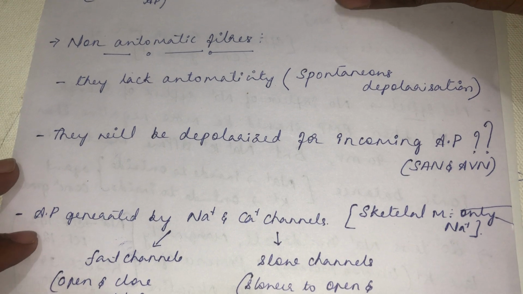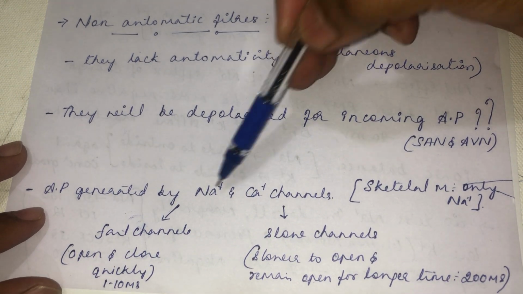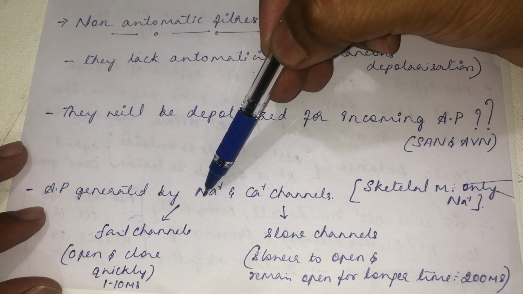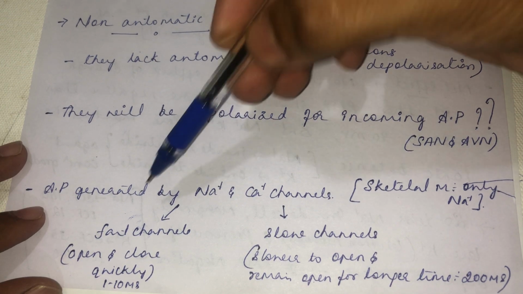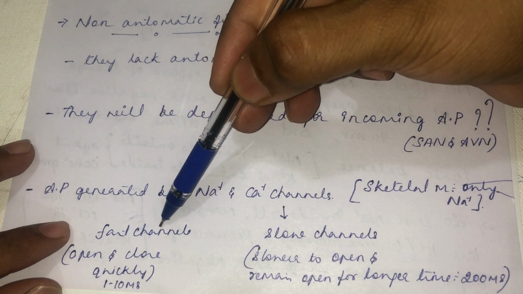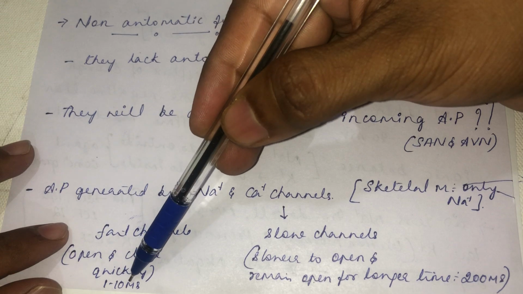And in general, the action potential is generated by the sodium and calcium channels. If there is opening of the sodium channel, and influx of sodium ion, that opening we call fast channel opening, and they open and close quickly in a matter of 1 to 10 milliseconds.